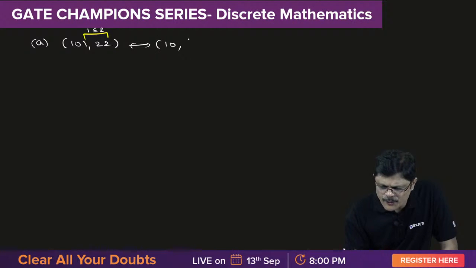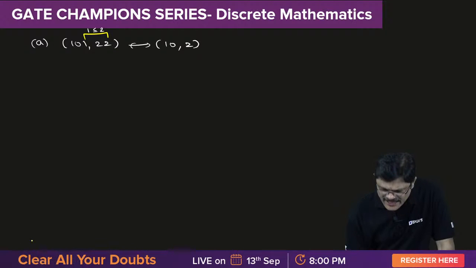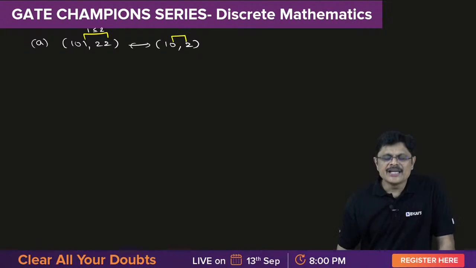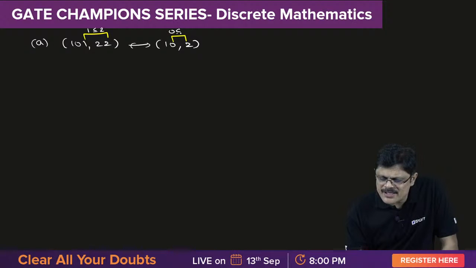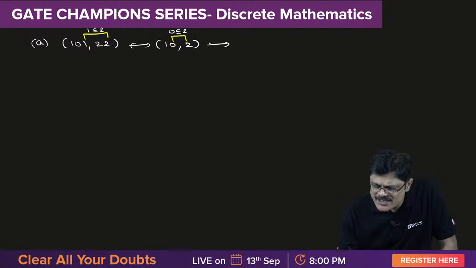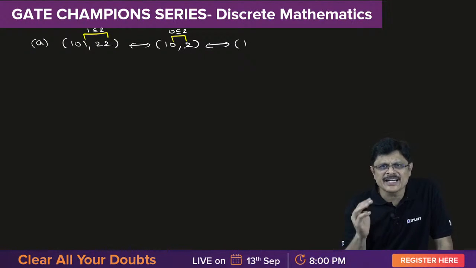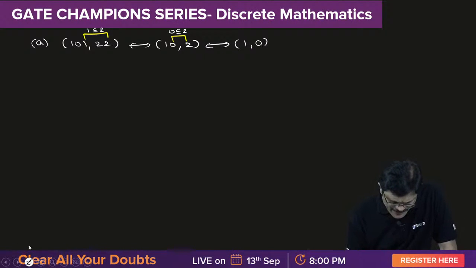Last digit you remove here, last digit you remove here. Again compare last digits. Is 0 less than or equal to 2? Yes. So again remove the last digit. Here, if you remove the last digit from a single digit, you get 0. So 1, 0. Now again you compare the last digits.